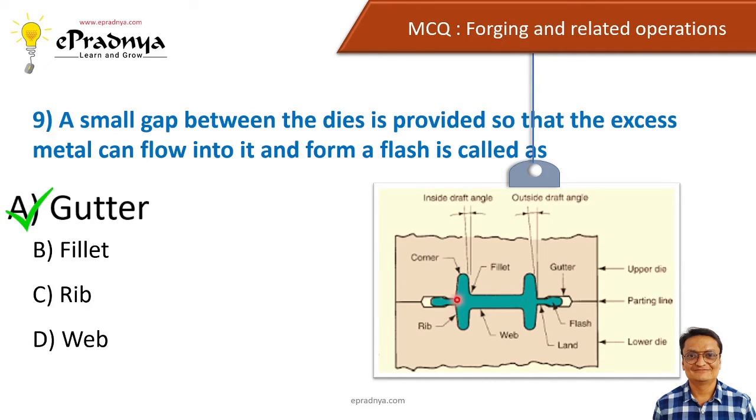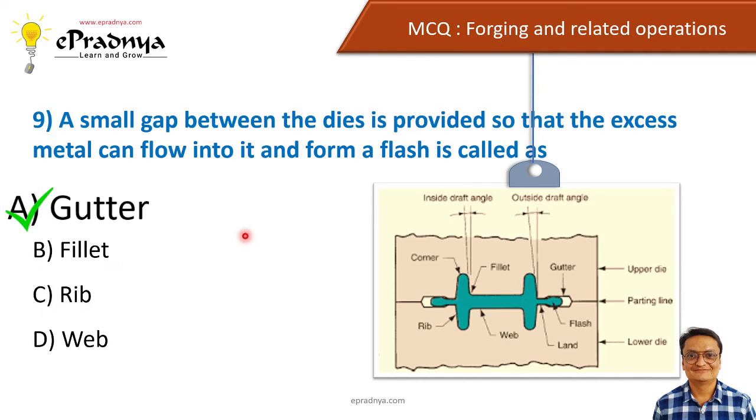Now this is the actual die, so this particular portion which is here, which we call a gutter, is an extra cavity provided at the end of this die to accommodate the extra material in the form of flash. So there may be some extra material which will not get enclosed in the cavities between these two dies, that will come out in this gutter in the form of flash